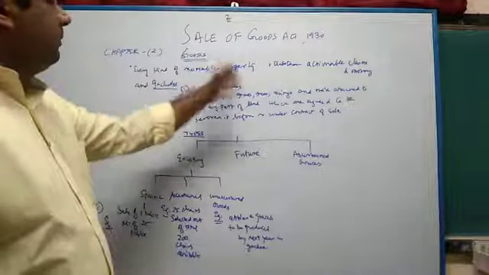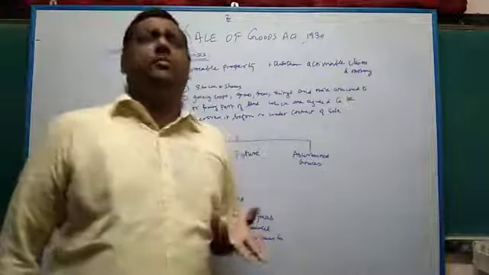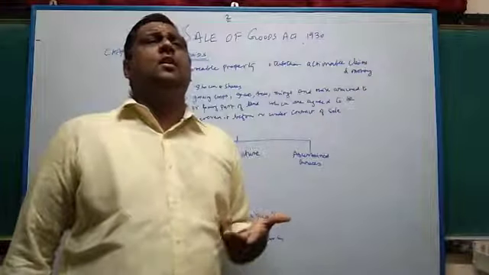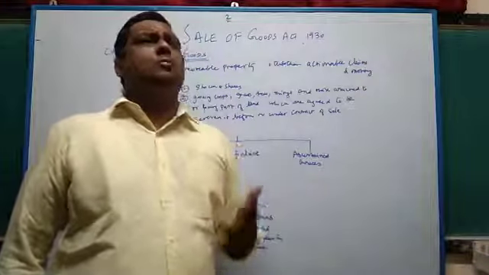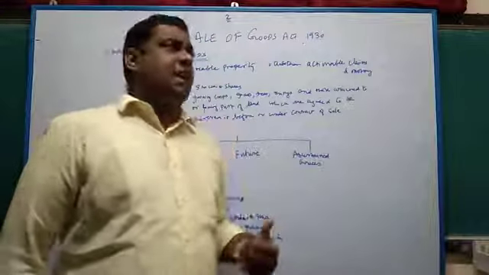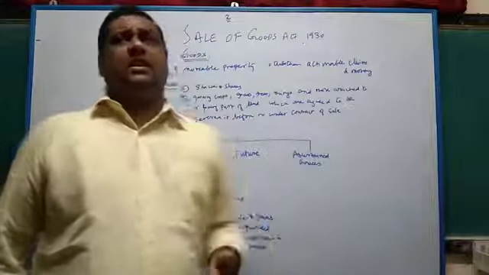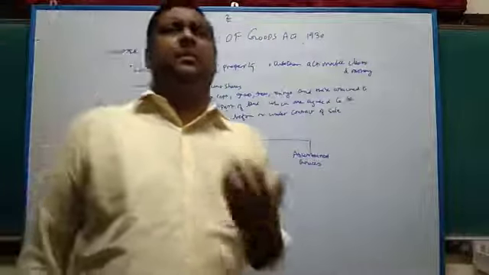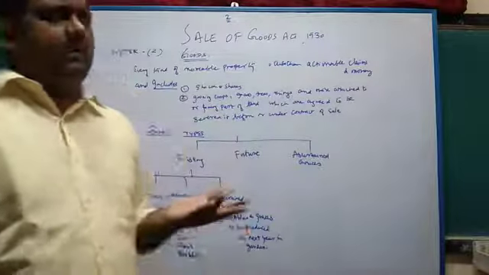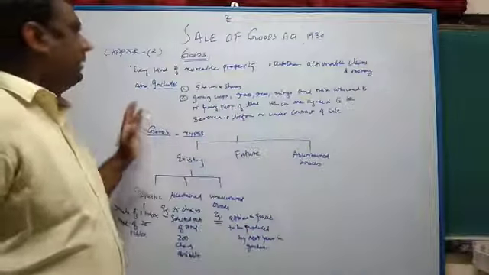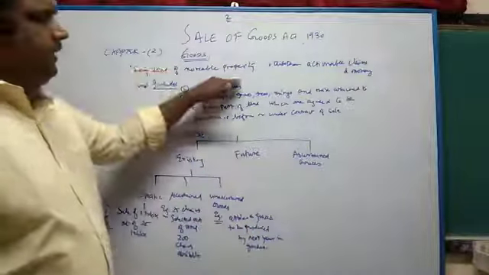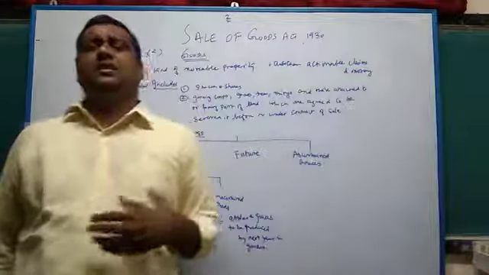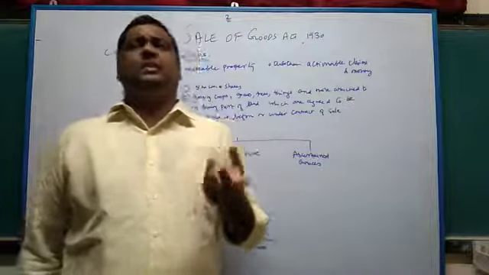Every kind of movable property, what does it mean? Every kind of movable property means all categories, all the nature, all the types of properties which are capable of movement from one place to another, from one region to another, from one portion to another. Those kinds of things are called movable property. Example, a car. Those are examples of movable property. So every kind of movable property other than actionable claims and money. As I said earlier, in every law there is a primary rule, and there is always an exception.